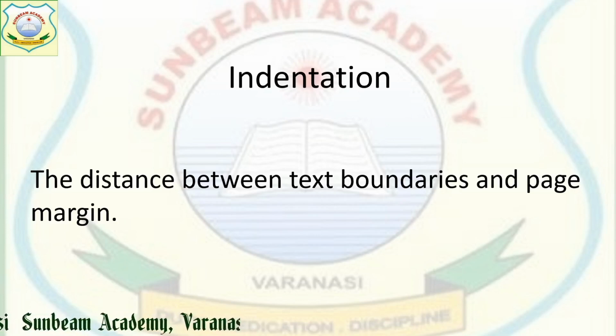Indentation is the distance between your text and the page boundary. Leaving your page margin, the portion in which your text is going to be displayed is the work area. Between the work area and the text, the margin is known as indentation.